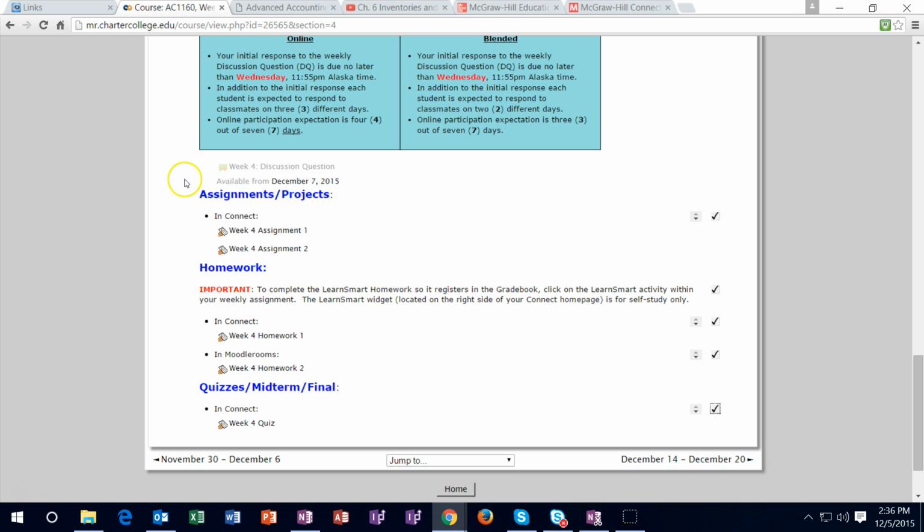In order to get full credit on the discussion forums, you need at least 4 posts. I would post more like 6 posts. You can post to anyone that is in there. You can post to my posts. You can post to other people's posts. But you need a minimum of 4. I would post more than 4 and get in the habit of posting more than 4 and make sure they contribute to the conversation.